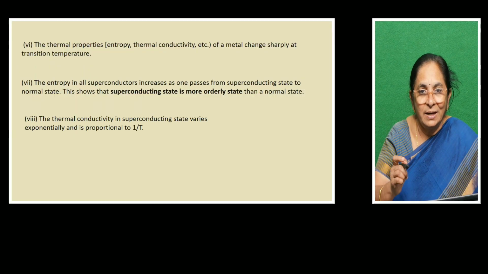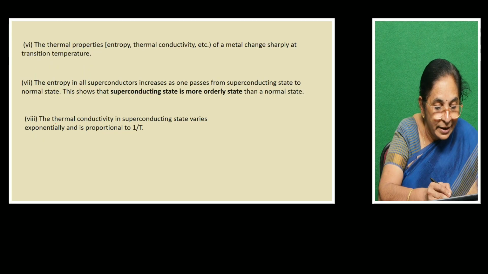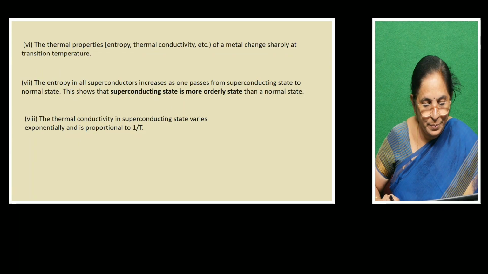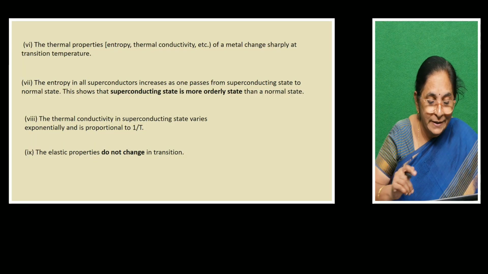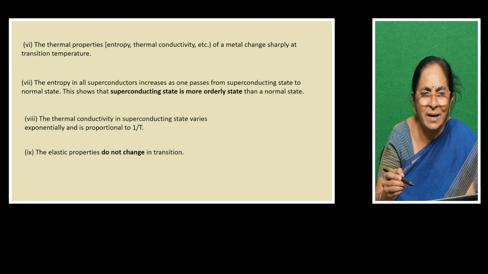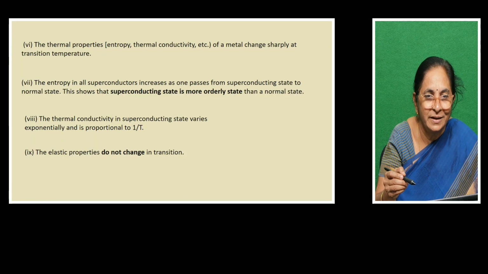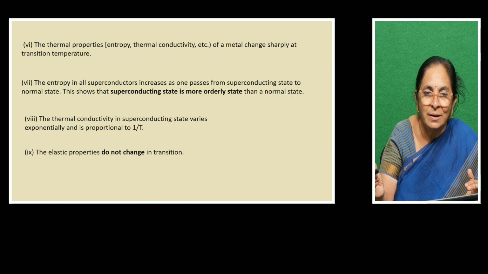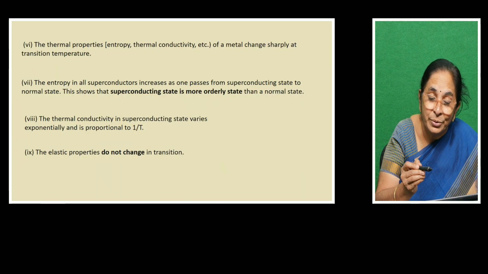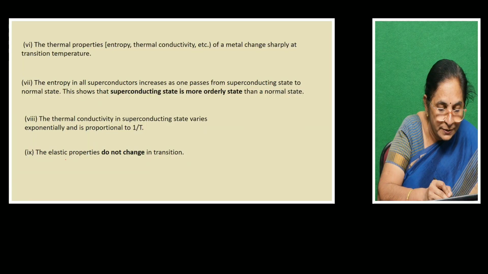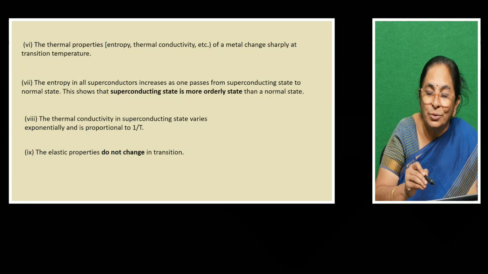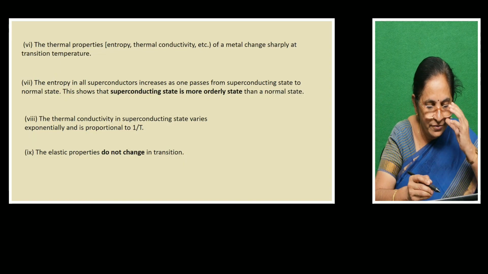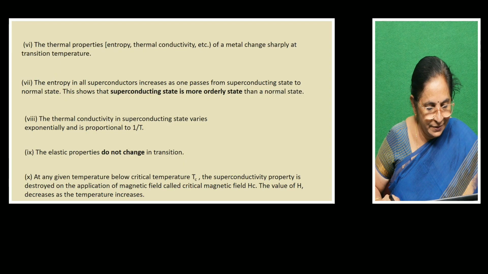Then the thermal conductivity in the superconducting state varies exponentially and is proportional to 1 by T. Then there is another set of properties called elastic properties, that means Young's modulus, bulk modulus, rigidity modulus. All these properties do not change in the transition. When normal conductors become superconductors below the critical temperature, the elastic properties of those materials remain the same as in the normal conducting state.